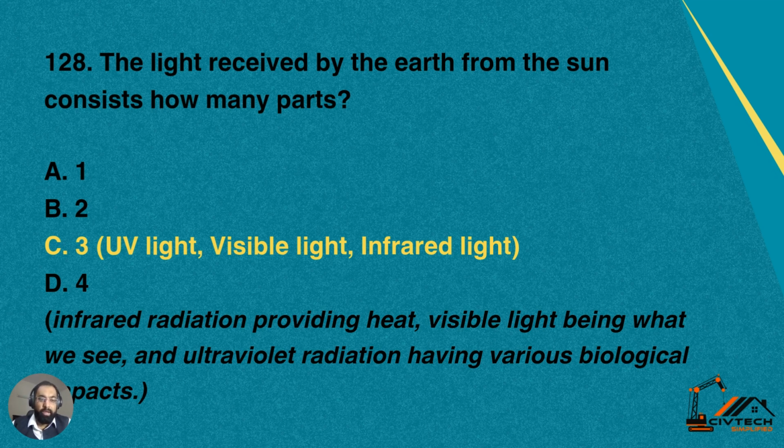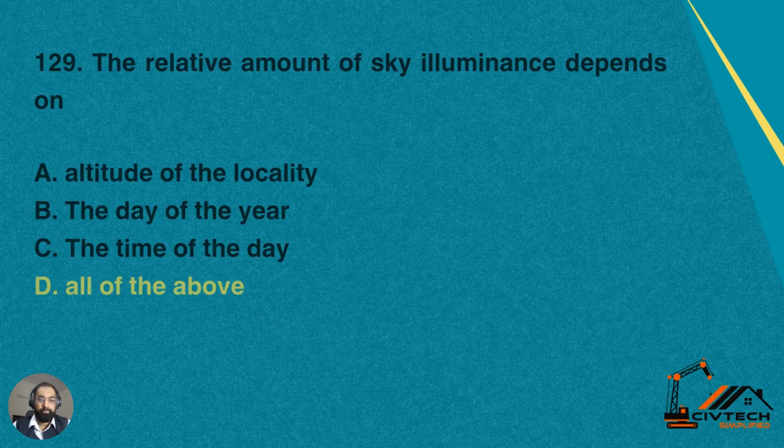And these are ultraviolet light, visible light, and number 3, infrared light. So infrared radiation provides heat to the soil and its occupants. Visible light is what we see, the light and glare which we see, and ultraviolet radiation has various biological impacts. So these are the three parts which reach from the sun to the surface of the earth.